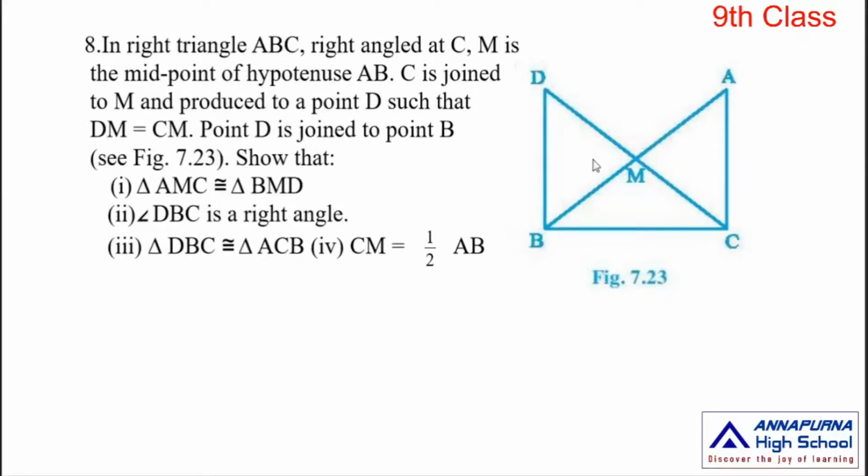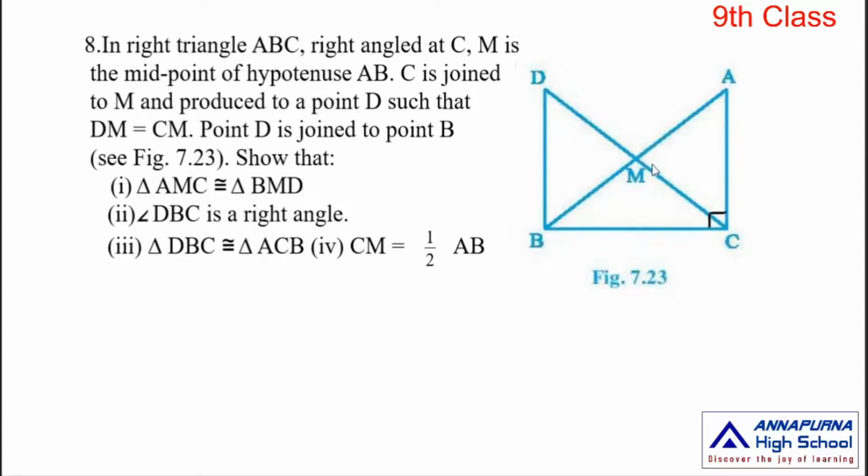Okay, observe the figure. ABC is a right angle triangle, angle C is equal to 90 degrees, and M is the midpoint of AB. So AM is equal to BM.